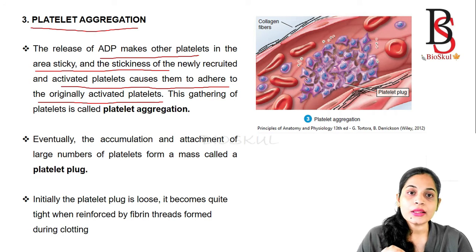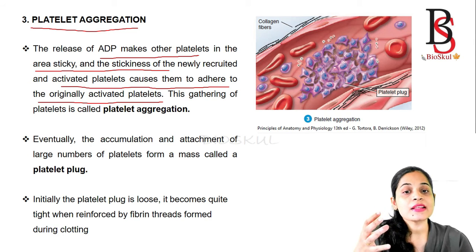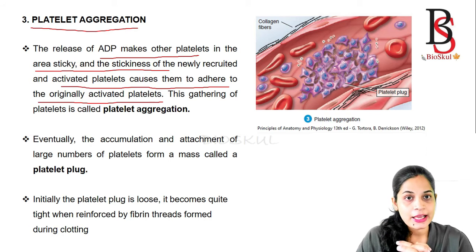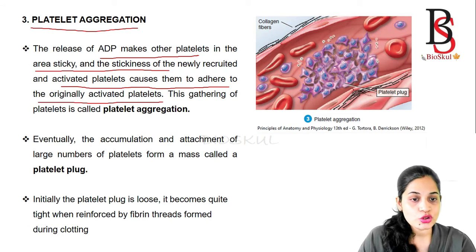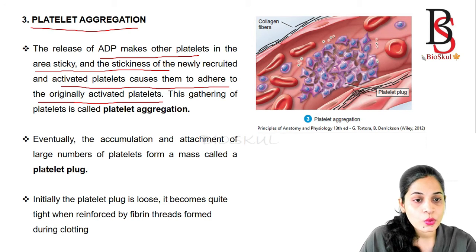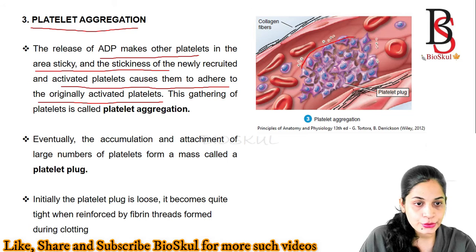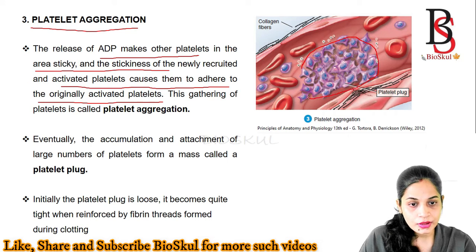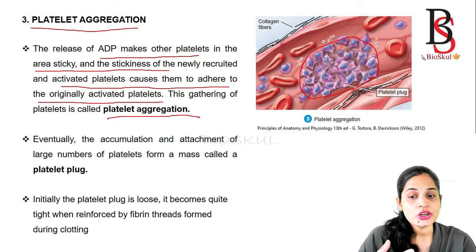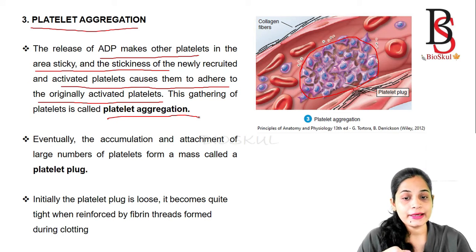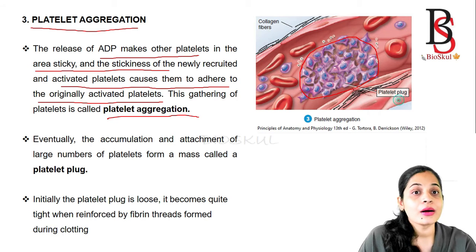Okay, so when the vesicles of the platelets release the ADP, that ADP makes the other platelets become sticky, and that stickiness of newly recruited and activated platelets causes them to adhere to the originally activated platelets. Here you see all the platelets adhered to each other. Okay, and this gathering of platelets is known as platelet aggregation. Eventually the accumulation and attachment of a large number of platelets forms the platelet plug.